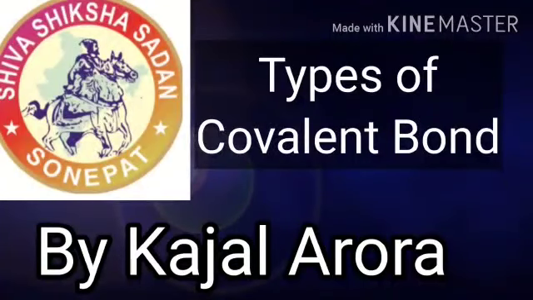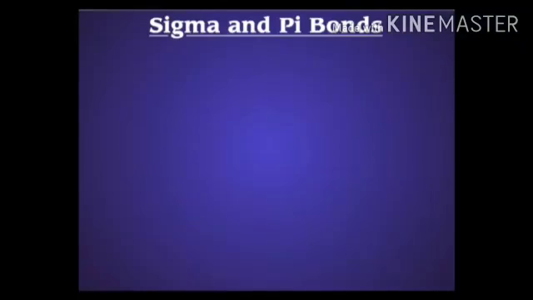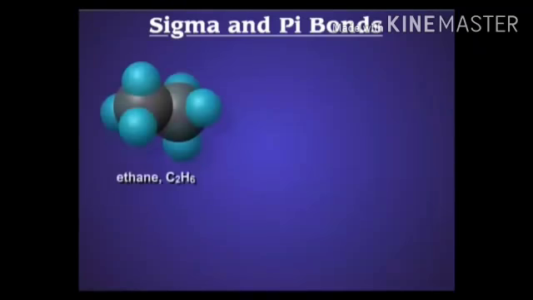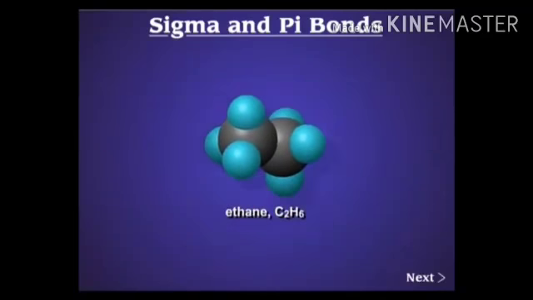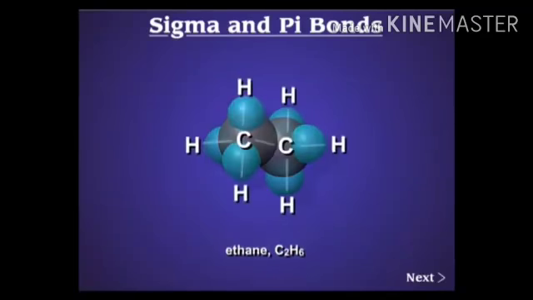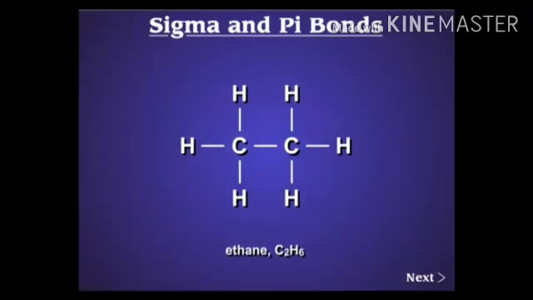Hello, my dear viewers. After discussing the covalent bond, in this video we will discuss the types of covalent bond. Basically, there are two types of covalent bond, that is sigma bond and pi bond. Let us discuss each type of bond by taking examples. First of all, we will discuss sigma bonding.